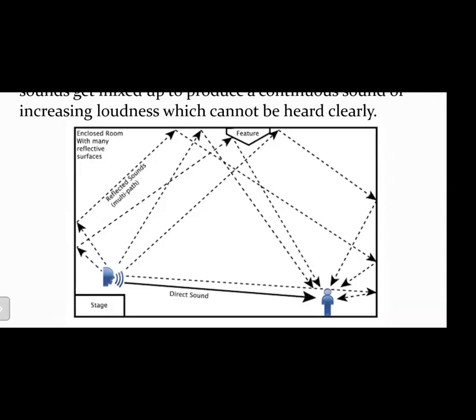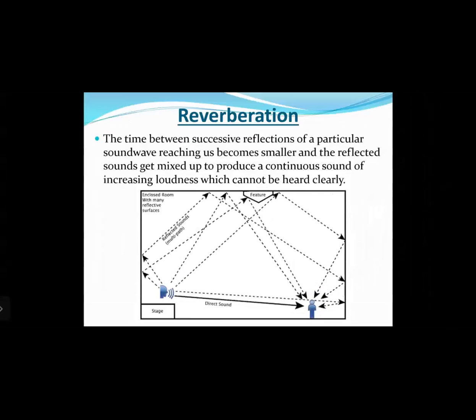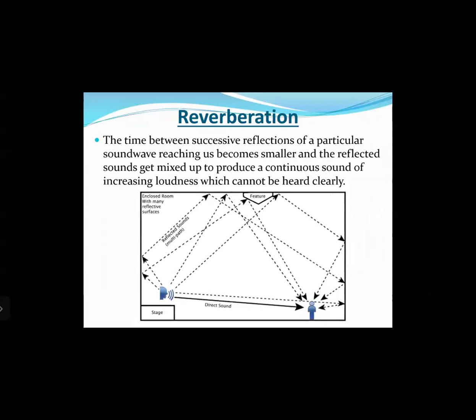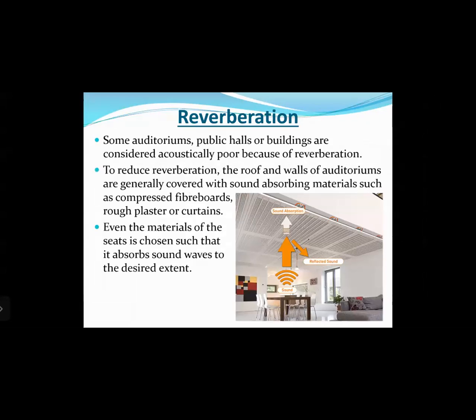But because the sound travels in all possible directions, sound also travels upwards, then behind the speaker, then just above the listener, and gets reflected multiple times from the different surfaces which are present in the room or the auditorium, right? So what happens because of this is the sound waves happen to travel different distances in all of these cases. As they are traveling different distances, the sound wave will take different amount of time to reach the listener, right? Hence the sound ends up in the form of a continuous sound of increasing loudness, which is called reverberation.